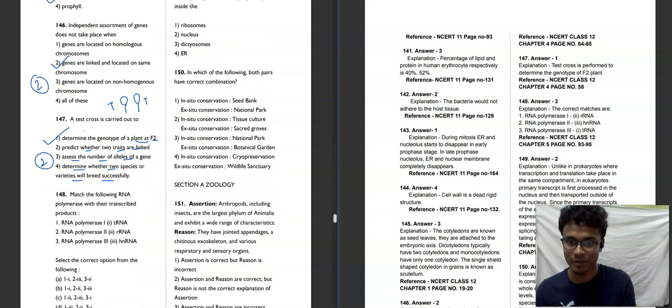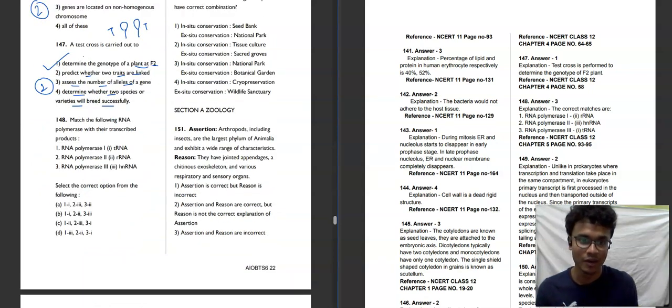Moving towards the next question, match the following. 148. RNA polymerase 1, RNA polymerase 2, and RNA polymerase 3. We know the function of RNA polymerase is to synthesize RNA by following strands of DNA. That's the function of RNA polymerase. Now we have to match with RNA polymerase 1. So RNA polymerase 1 is rRNA.